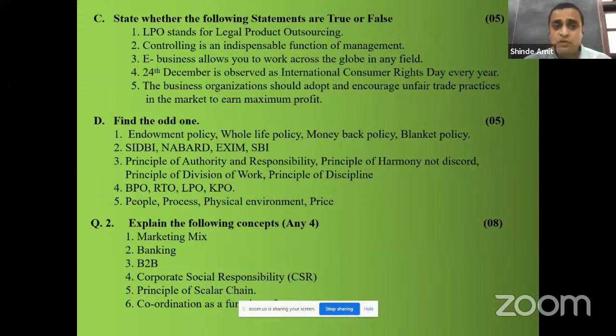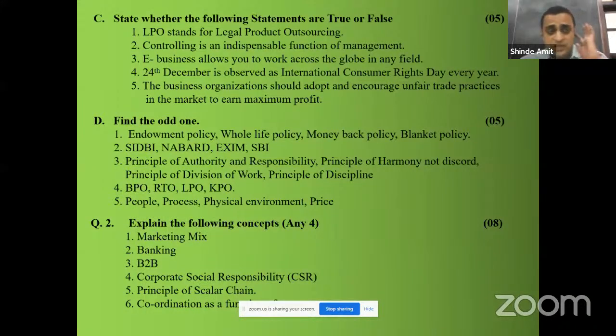24th December is observed as International Consumer Rights Day every year. False statement. 24th December is observed as National Consumer Day in India, whereas 15th March is observed as International Consumer Day every year. Then the business organization should adopt and encourage unfair trade practices in the market to earn maximum profit. False statement.